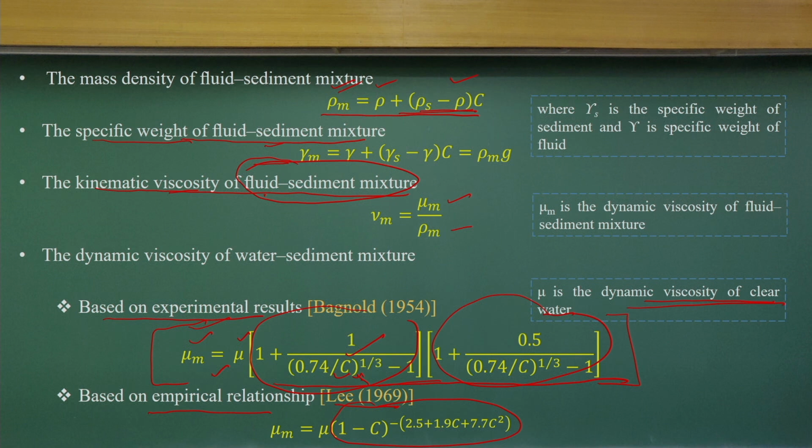So we need to know the viscosity, which will be a function of mu, the equivalent dynamic viscosity of clear water, and a function of C, the volumetric sediment concentration. These empirical equations were established by Lee 1969 and Baglon 1954 for the equivalent kinematic viscosity of fluid and sediment mixtures.